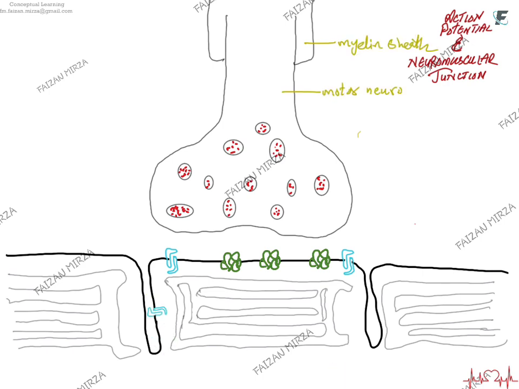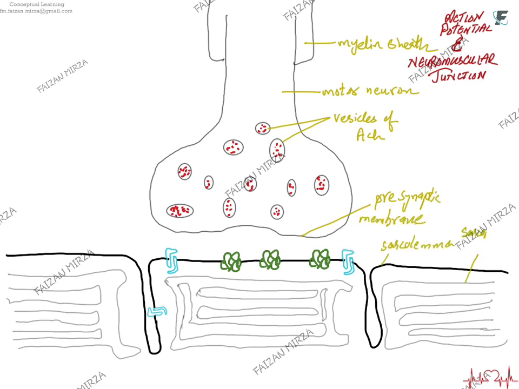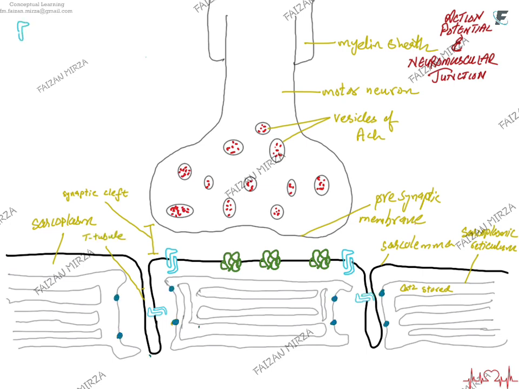This is the sarcoplasm. You can see the myelin sheath covering the motor neuron, and this is the presynaptic membrane. The sarcoplasmic reticulum, as I told you, is the organelle that stores calcium ions. This is the synaptic cleft, the gap between the motor neuron and the sarcolemma. These channels, I've added some more. These are calcium channels here, the voltage gated calcium channels, as mentioned in the key.